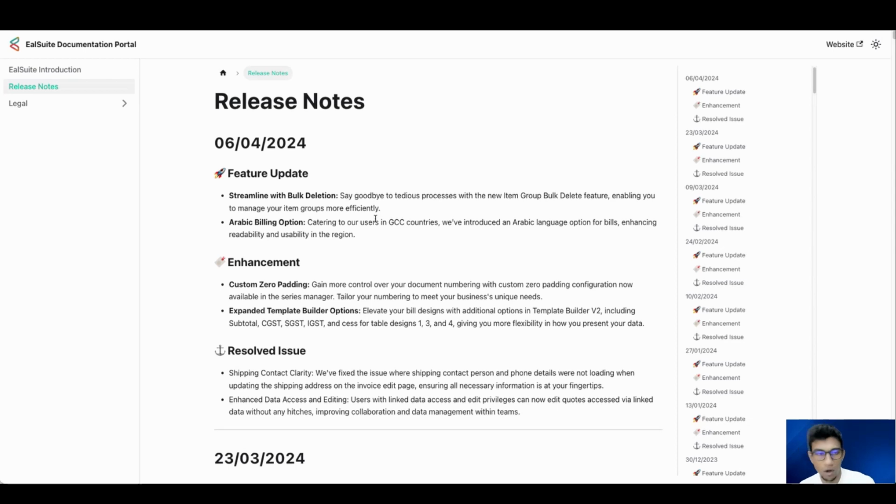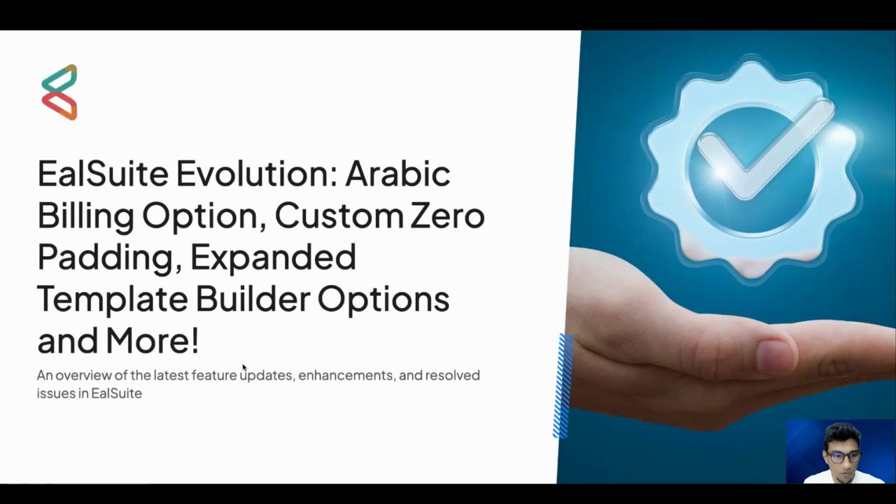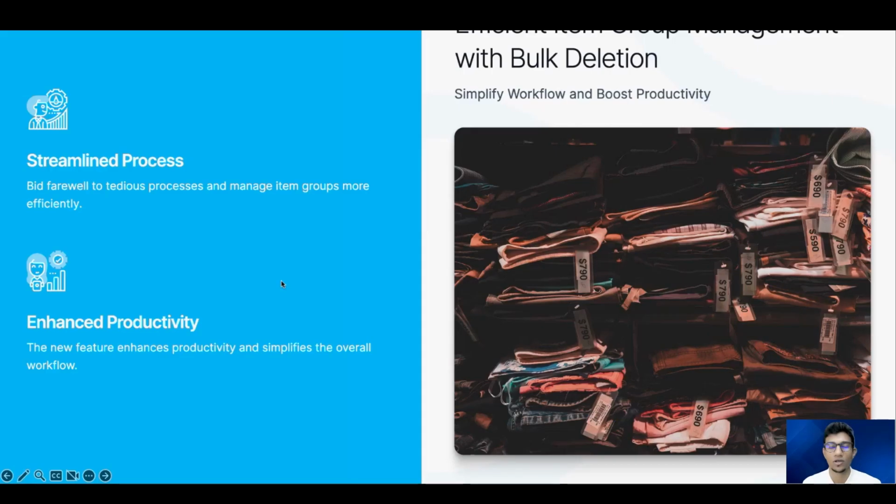We'll first take a look at our feature update, our enhancement, and our resolved issues. So let's get started, right? We'll move into our first release, efficient item group management with bulk deleting, which can simplify your workflow and boost your productivity. You can now bid farewell to the tedious process of managing item groups, especially when it comes to deleting them. So let's see how we have enhanced our productivity with this particular feature.